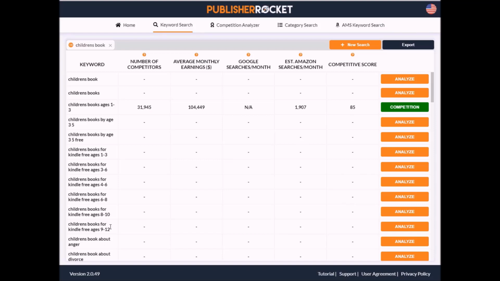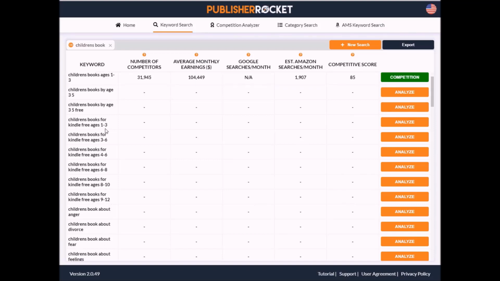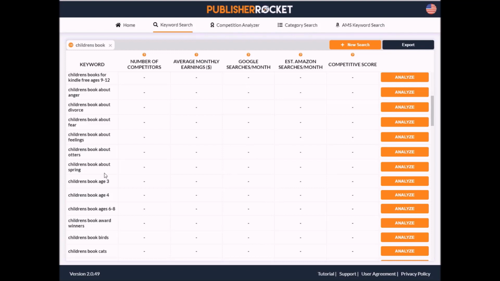So I can go through here and just find ones that I think are relevant to my book, and I can click on it, click Analyze, and see exactly if it's a keyword that I want to use. So let's just say children's book age 3. Now, as you can see, there's a lot more competitors in it. They're making on average less money. There's less Amazon searches, but the competitive score is less. It's still higher than what I'd like, but it's still more attainable than if you get to something that's 85%. Again, I try to shoot for 40% or lower.